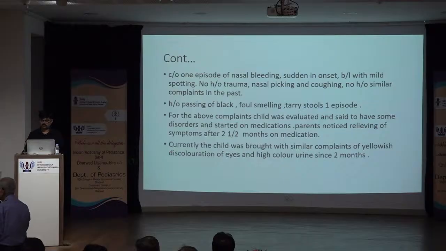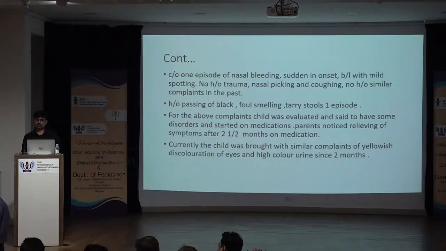So what about Wilson's? Wilson's is one possibility if we say it's a hepatocellular failure. Now this bleeding doesn't look to be hepatocellular failure by itself because that would have caused encephalopathy as well. So to me, possibly not. Commonest metabolic disorder is Wilson's. In fact, the rule is beyond 5 years, unless proved otherwise, metabolic liver disease is Wilson's.